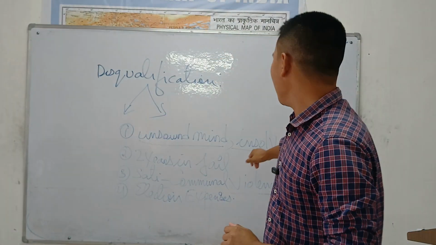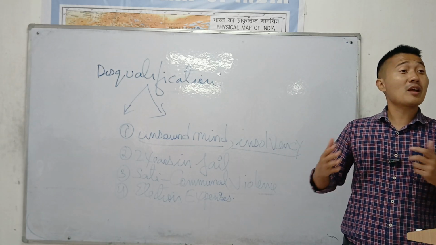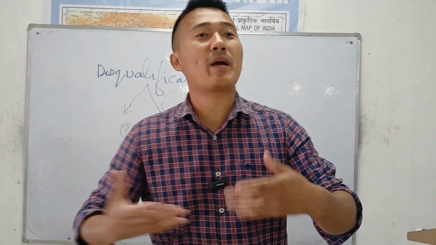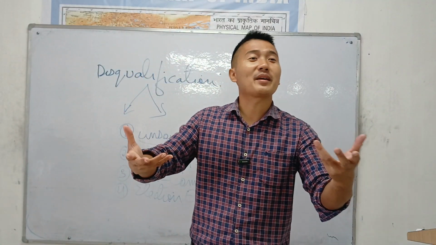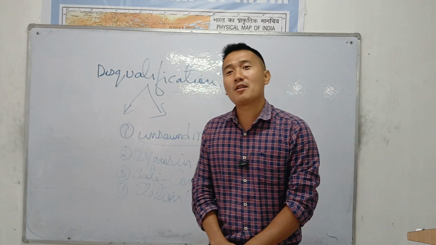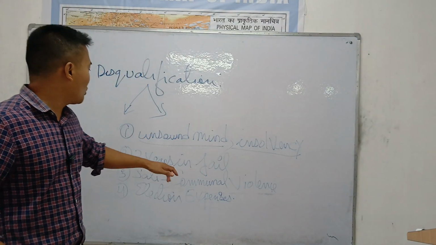Second is insolvency. Insolvency means bankruptcy. You have so many things to be paid, either to an individual or to the bank. You take a loan, 5 crore, 10 crore, and are unable to pay. This kind of person will never be allowed to contest election to the Parliament of India. Next is two years in jail.